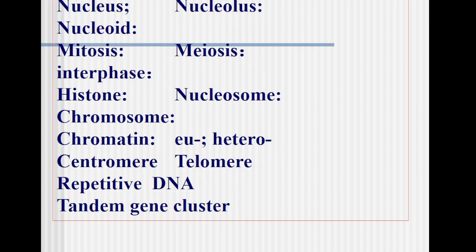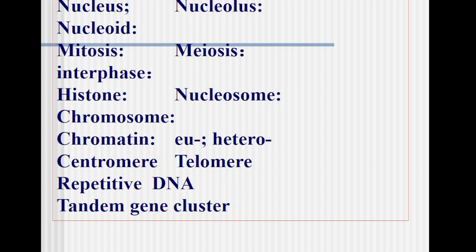Now this vocabulary we must be familiar with. What is the nucleus? The nucleus is an organelle within a cell. The nucleolus is a small part of the nucleus where there is a chance of the presence of active nucleic acid. The nucleoid: in the prokaryotic cell, there is no clear nucleus, but the DNA is present at a particular location where it is dense. Then mitosis and meiosis are types of division. In mitosis, the cell is divided into two daughter cells of the same size and number. Meiosis is a reductional division, in which haploid cells are formed.